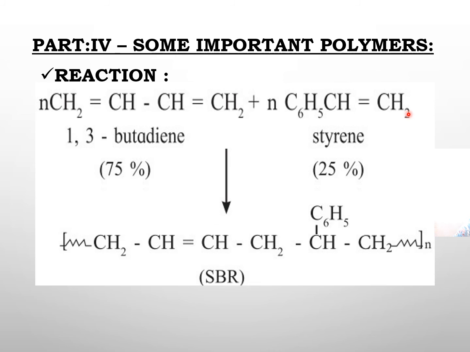to give you the polymer, that is SBR, styrene butadiene rubber. And see how the polymer is formed. This CH2 double bond breaks homolytically. One electron goes to this carbon, another electron goes to this carbon. And in this carbon, this double bond also breaks homolytically. One electron goes to this carbon, another electron goes to this carbon. And these two electrons pair up and form a double bond.